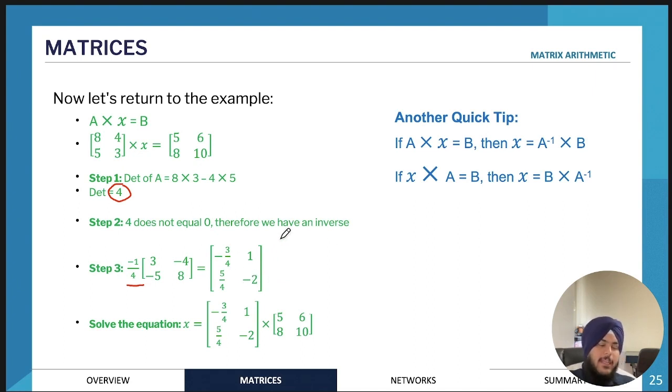Now to solve for X, you will actually be using one of two different methods. If the equation was A times X is equal to B, to find X, it will just be A inverse times B. However, if it was X times A is equal to B, then X would be B times A inverse. So the order is really, really important. In this case, it was A times X is equal to B, so therefore X is equal to A inverse times B. Pretty straightforward, and once you do that, you should get what X is equal to. And remember, these types of questions are something that you would do on your CAS most of the time.